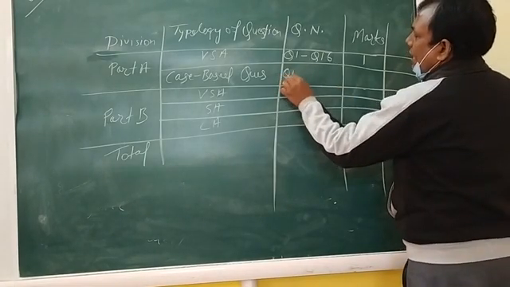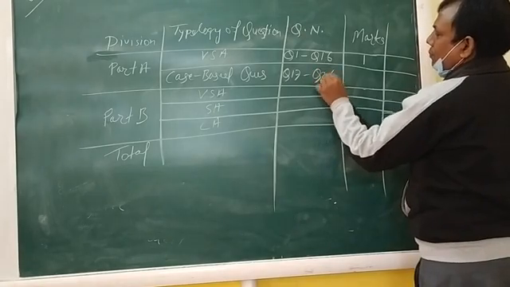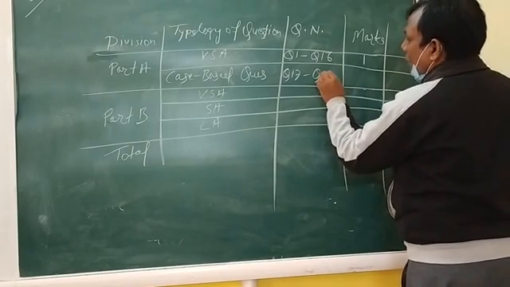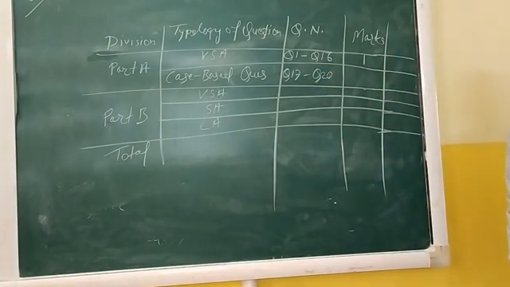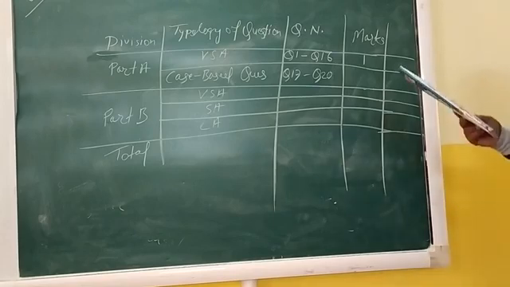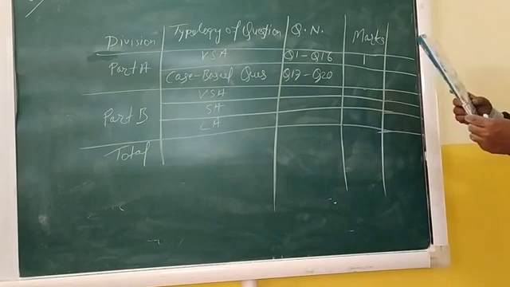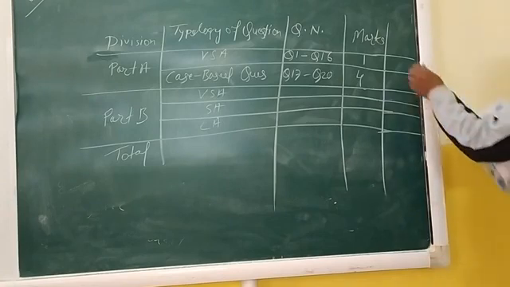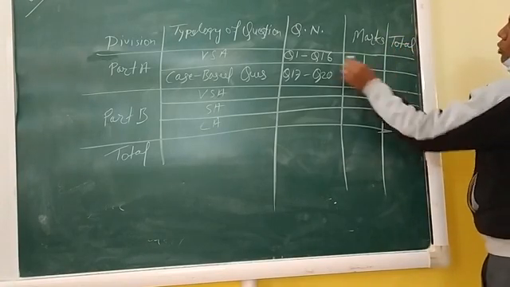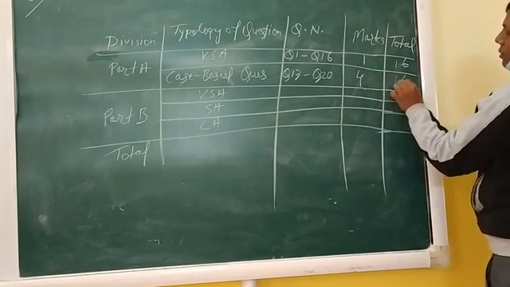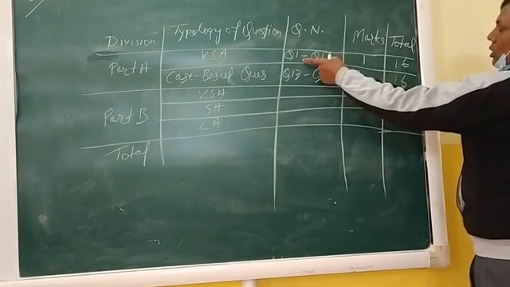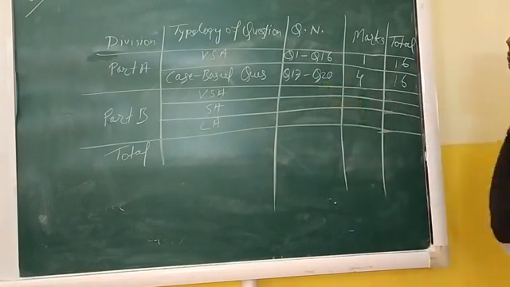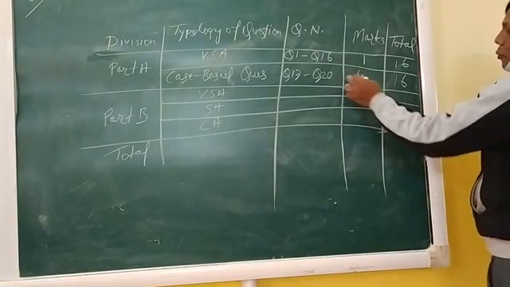Now from question number 17 to question number 20, 4 questions are there: 17, 18, 19 and 20. Each question will be 4 marks. So here you can write another column also, total. So it will be 16, and it will also be 16. Got it or not? 16 questions, each question is 1 mark, so the total marks will be 16. From question number 17 to 20, 4 questions are there, so 4 fours are 16.